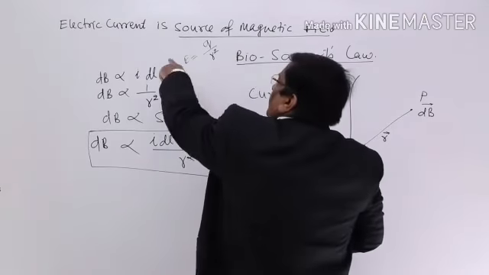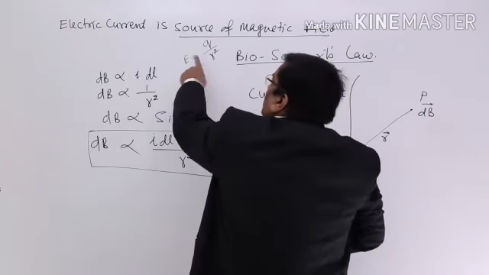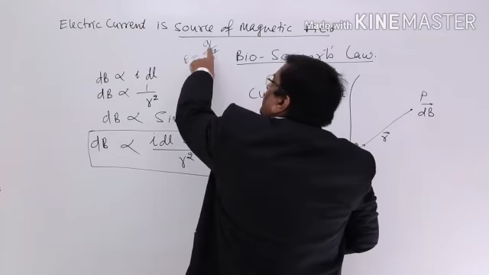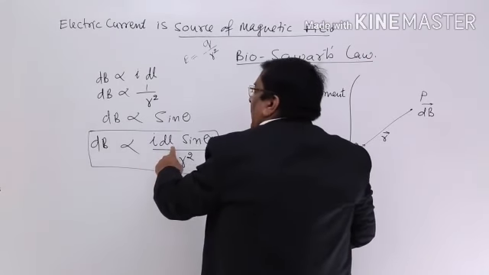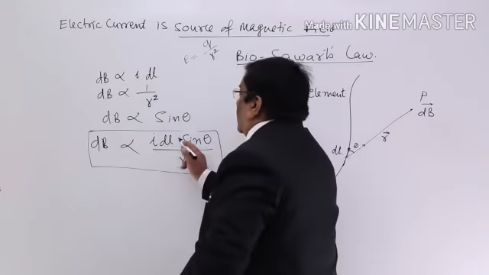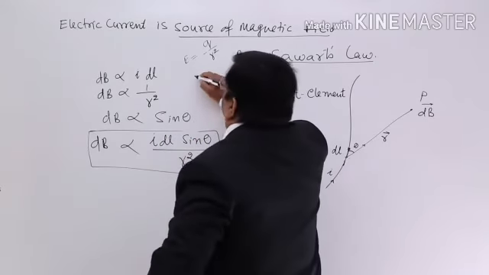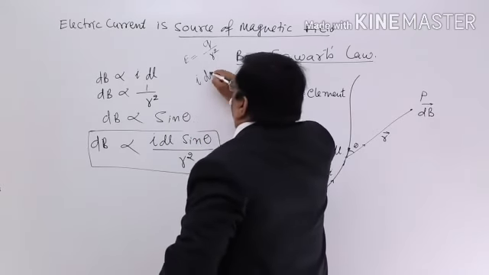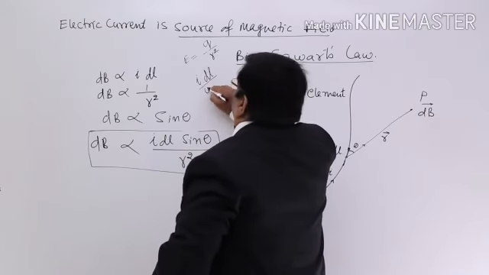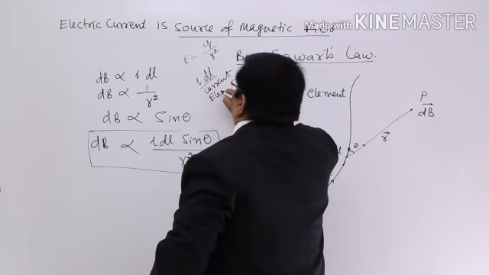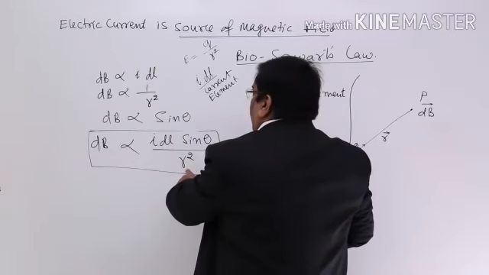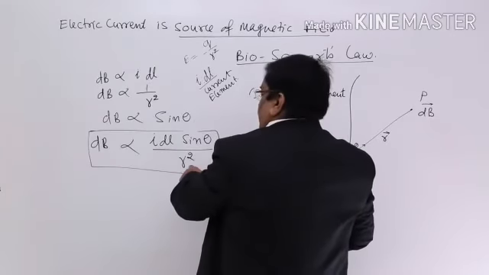This is our formula for electric field. So, source for electric field was Q. Source for magnetic field is I dl. I dl we call current element. This is the source of a magnetic field, and r square.